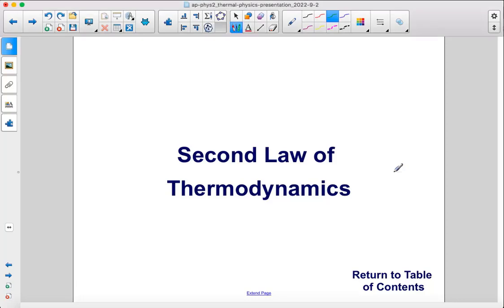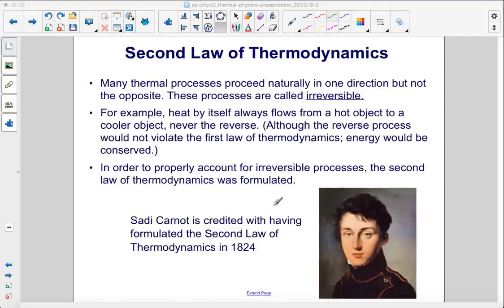The second law of thermodynamics. Many thermal processes proceed naturally in one direction but not the opposite. These processes are called irreversible. For example, heat by itself always flows from a hot object to a cooler object, never the reverse.